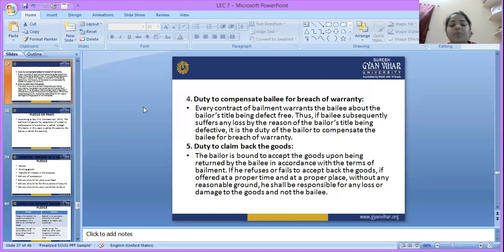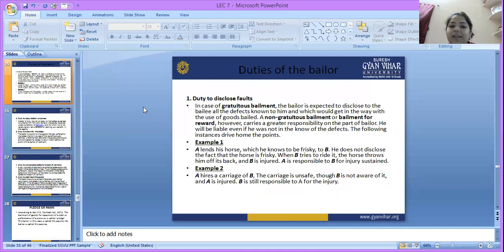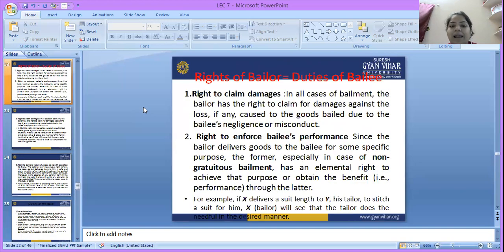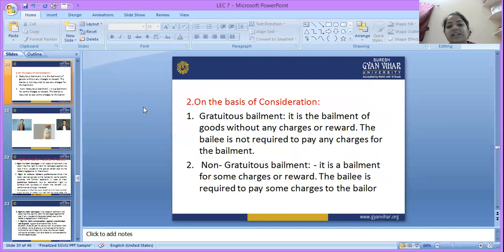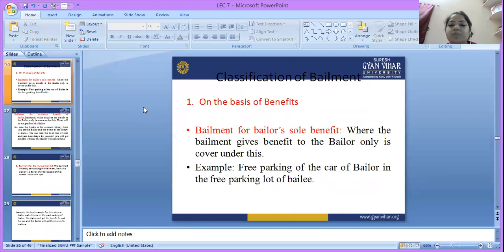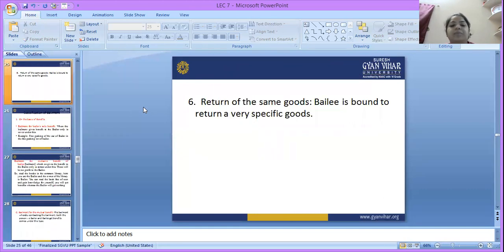So I hope you understand the contract of bailment. In brief, I will explain again what the contract of bailment is. Bailment is basically whenever one party delivers goods from one person to another person.